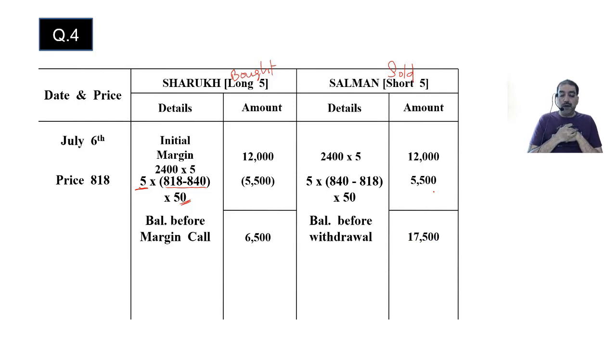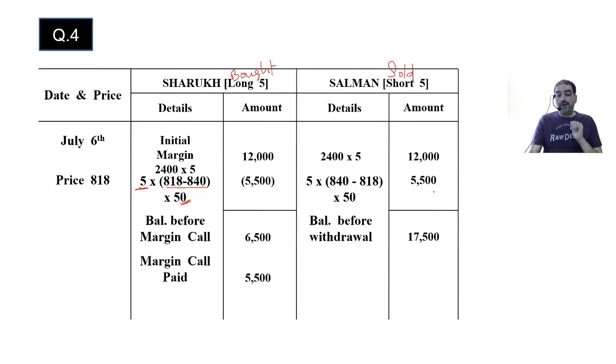Now, since the amount of Shah Rukh has fallen below the maintenance margin, how much is maintenance margin? 2,000 per contract. How many contracts? 5 contracts. 2,000 into 5 is 10,000. It has fallen below 10,000. So Shah Rukh will bring in cash to make his amount again 12,000. So that means how much cash he will bring in? He will bring in 5,500.